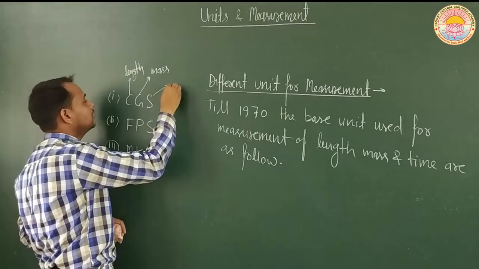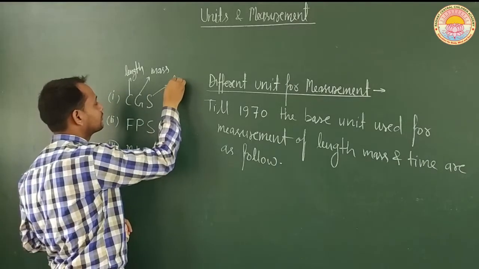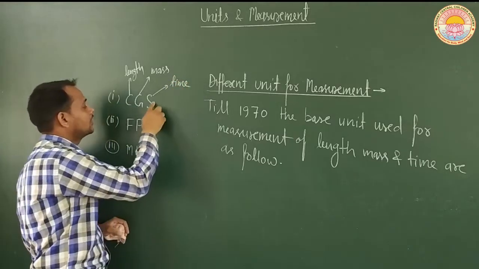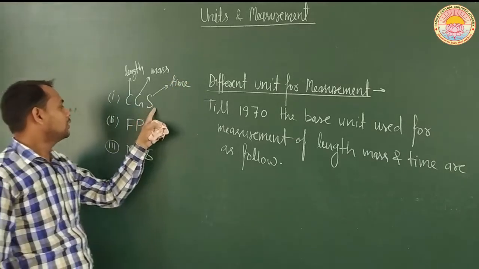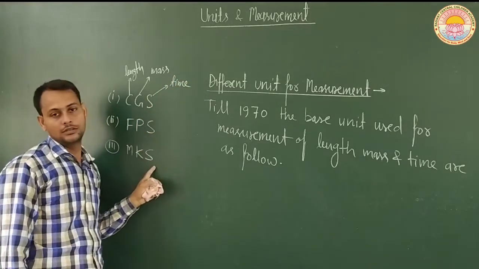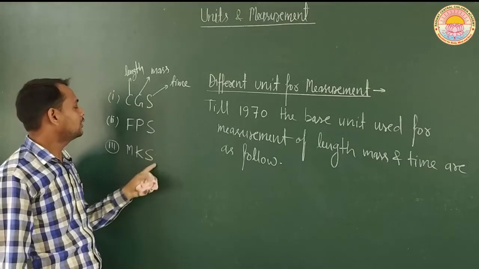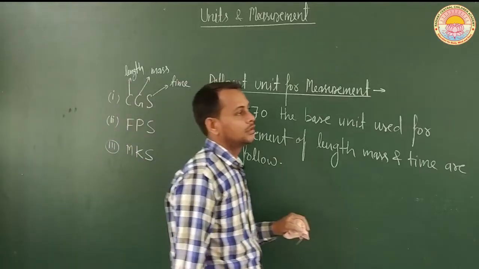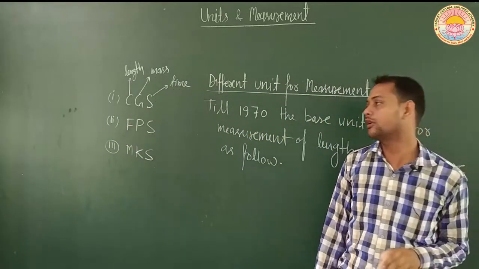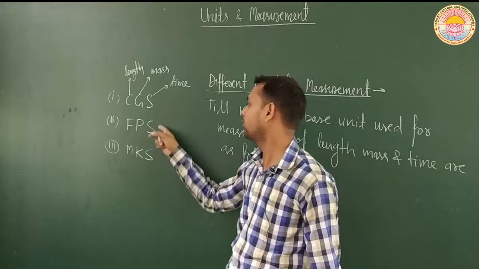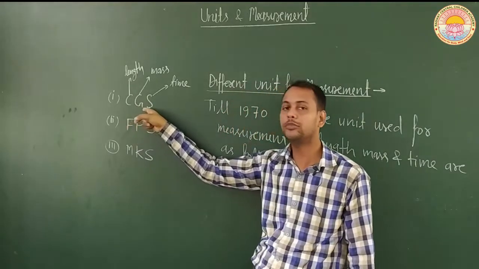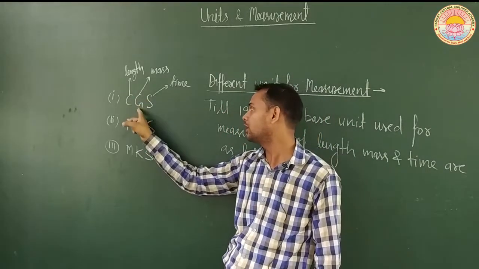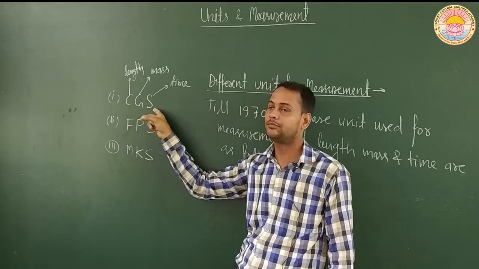The third term denotes time, and in all these three systems it is second, so it is the common unit in all three. So till 1970, the base units used for measurement of length, mass and time are as given.